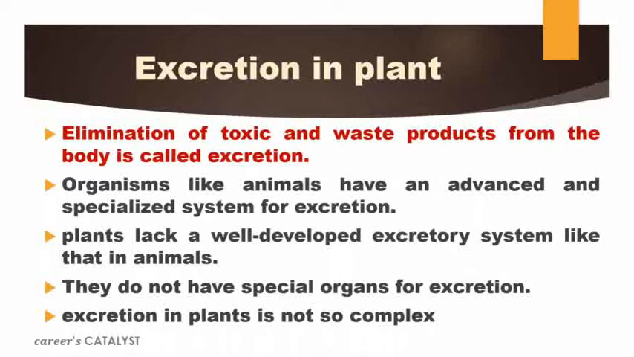A plant is a multicellular organism, but they don't have a well-developed excretory system. Like us, they are multicellular, but still they don't have a well-developed excretory system. So they do not have a special organ for excretion. So how do they eliminate the waste product? Obviously, all the parts of the plant body can do their excretion process individually, just like respiration. So excretion in plants is not so complex. It is very clear, excretion in plants is not so complex.